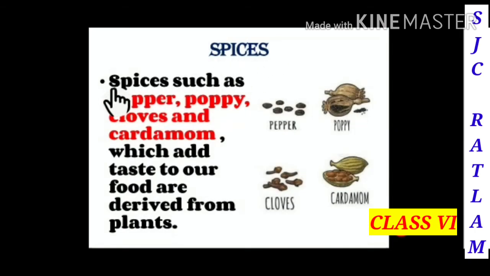Spices. Spices such as pepper, poppy, cloves and cardamom, which add taste to our food, are derived from plants. So these all are the spices and it is derived from plants and it adds taste to our food.